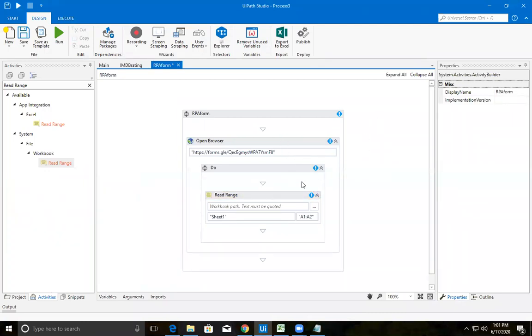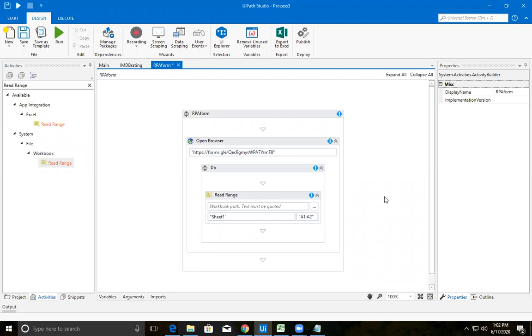Now what we need to do? This is the read range that we need to understand. In your read range, it is expecting three parameters to be passed. One is the workbook path, one is the sheet name, and the third one is your range. The workbook path is where your actual Excel file, the file from which you want to read, exists.